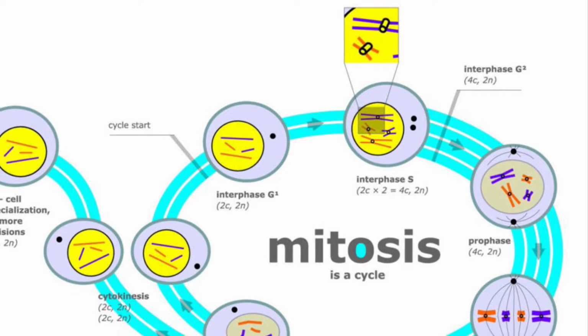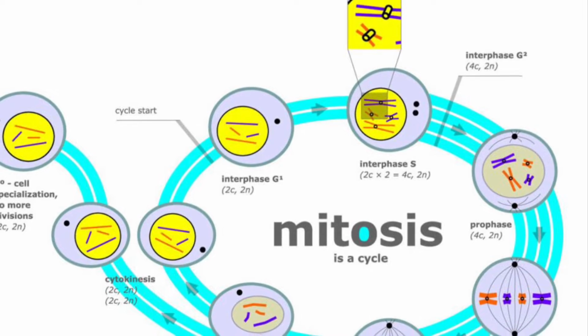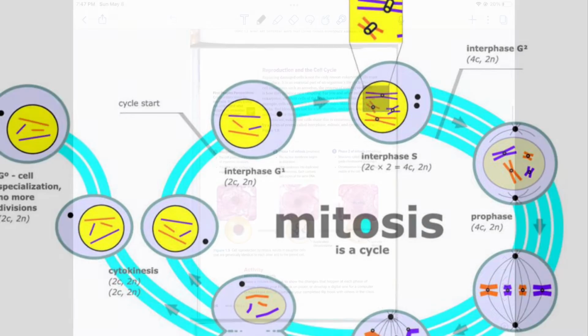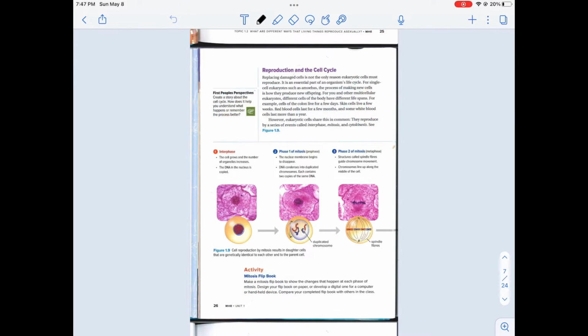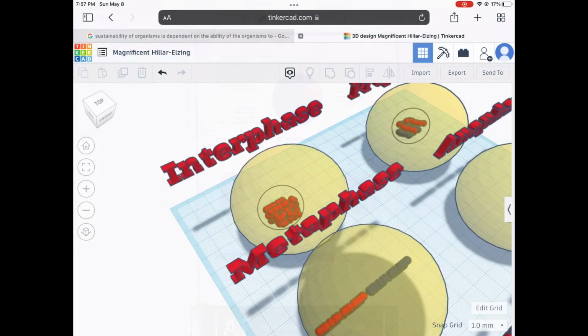Firstly, mitosis is a form of asexual reproduction, meaning gametes aren't produced. Also, the eventual offspring is genetically identical to the parent. Mitosis has 6 stages: interphase, prophase, metaphase, anaphase, telophase, and cytokinesis.